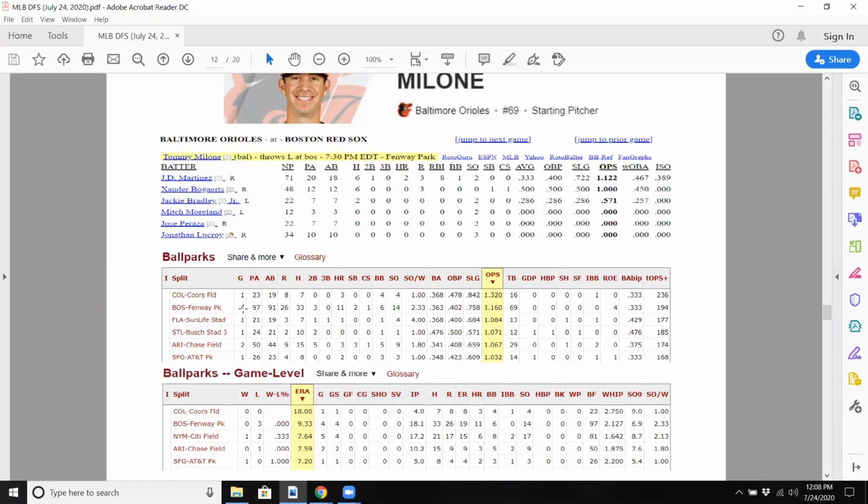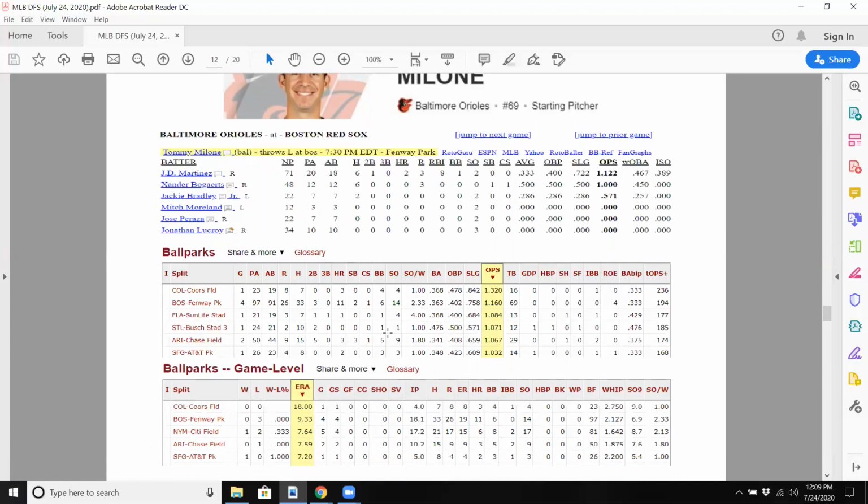We see 4 games. Actually, it might be last year. I think this is last year's data. I'm not 100% sure. I have to double check. But still, nonetheless, really terrible numbers. OPS at 1.16, slugging percentage .758. The ISO, if you want to calculate that, is also very high because of 11 homers at Fenway. Also, we see ERA is just awful. Again, 0 for 3. So we expect them to get tattooed again here today.